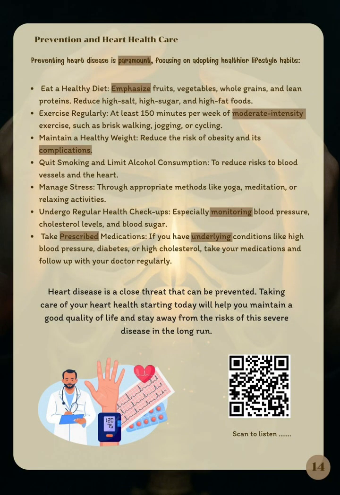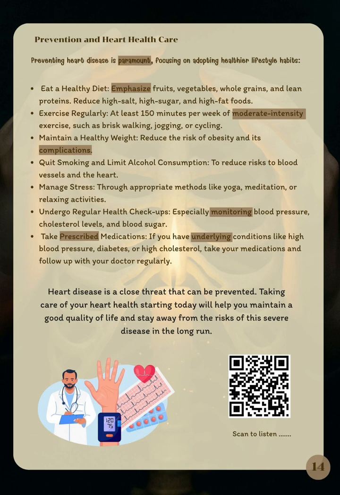Prevention and heart health care. Preventing heart disease is paramount, focusing on adopting healthier lifestyle habits. Eat a healthy diet. Emphasize fruits, vegetables, whole grains, and lean proteins. Reduce high salt, high sugar, and high fat foods. Exercise regularly, at least 150 minutes per week of moderate intensity exercise, such as brisk walking, jogging, or cycling.